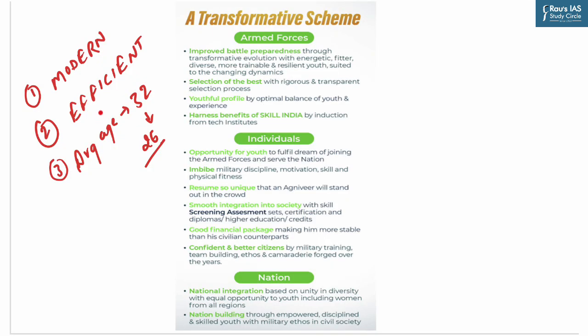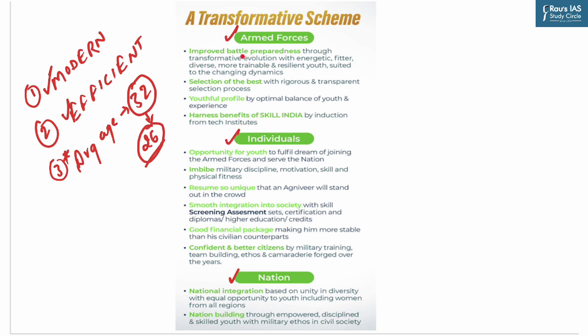Now, having seen the significance of this change, that is to utilize the budgetary allocation for the modernization of the armed forces, which will make it more efficient and in line with modern day requirements. It will also bring down the average age of the armed force personnel, which is at present 32 years, to 26 years. Thus, other significances can be categorized under three broad headings, namely for armed forces, for individuals and for nation.